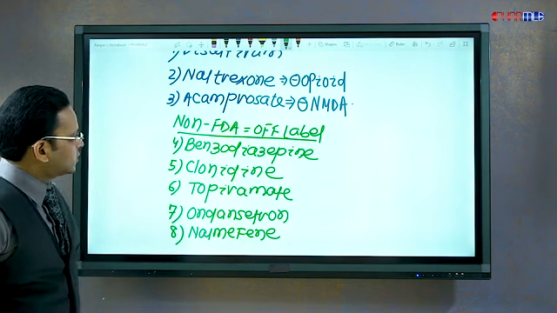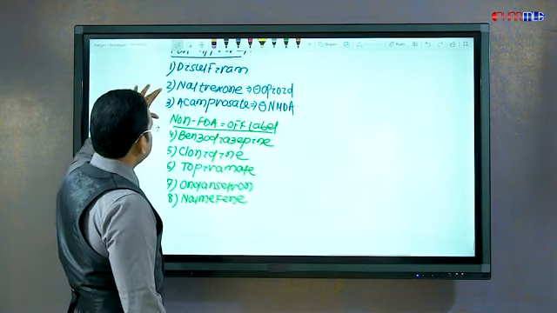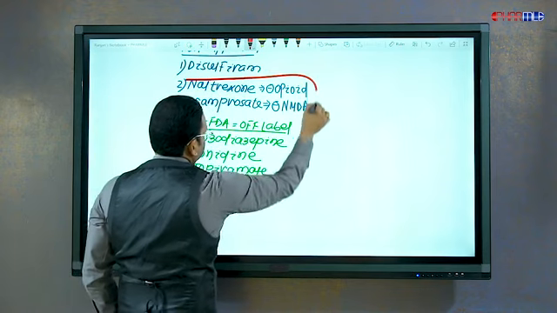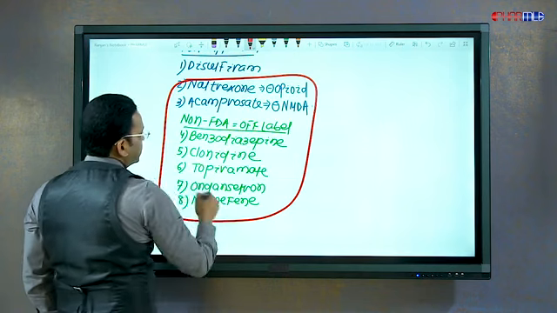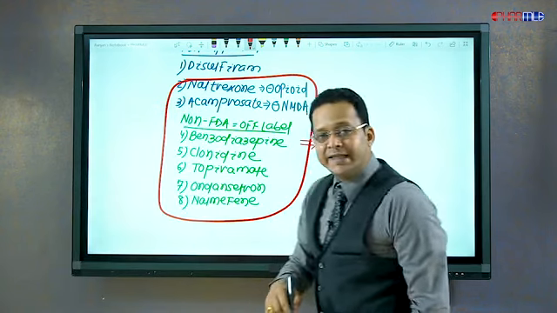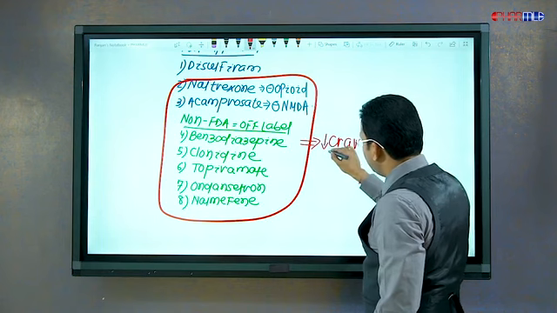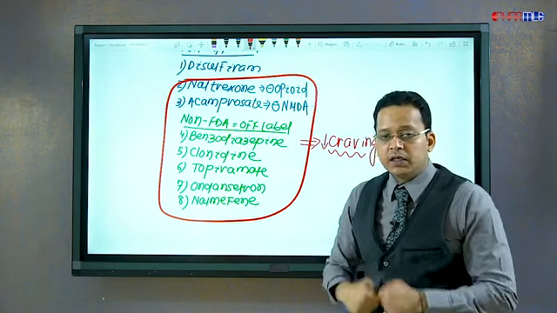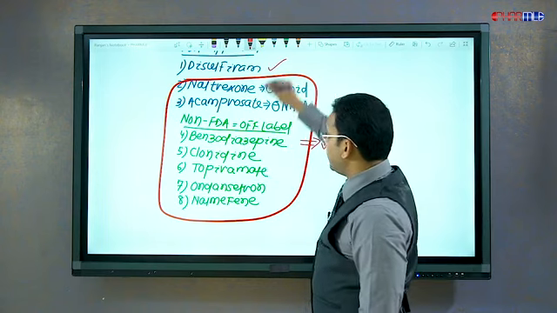So all these drugs which I've discussed here, which are used for treatment of alcohol dependence, except disulfiram, the logic of using these drugs is that they decrease craving, or they decrease the desire to consume alcohol. Whereas disulfiram, it has a different mechanism.